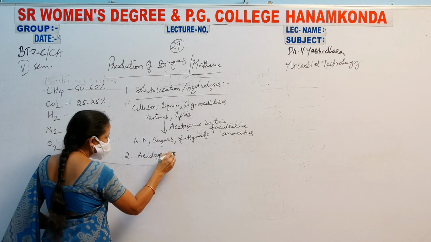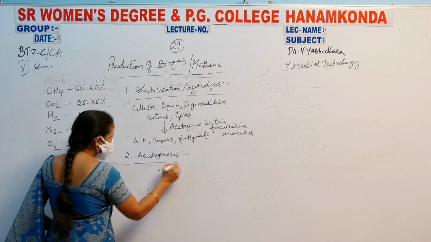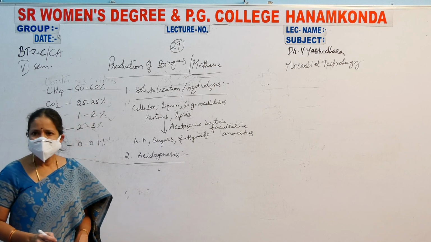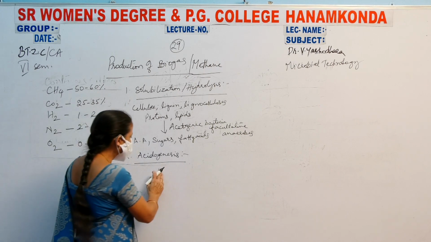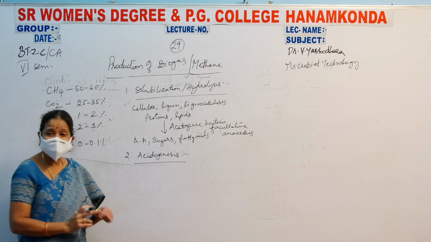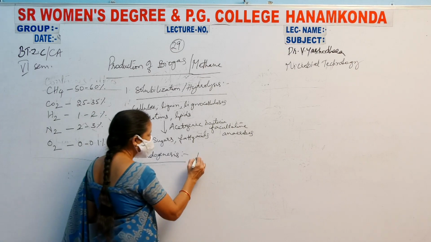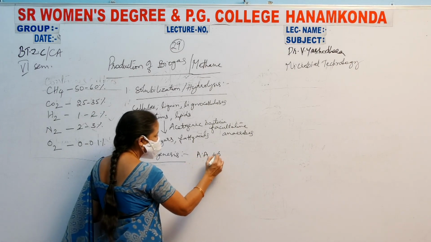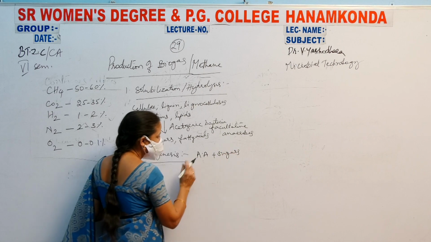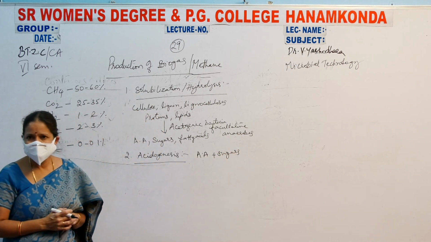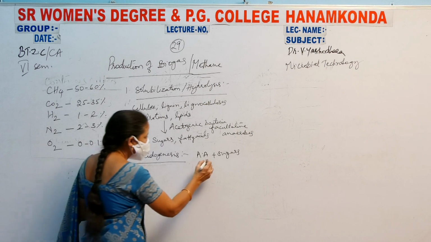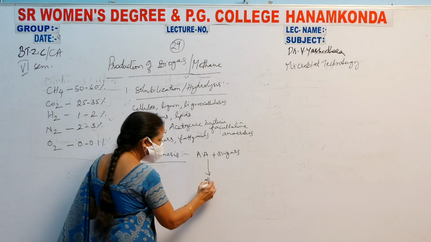Acidogenesis. Now, what happens? It takes place in two methods. One is amino acids plus sugars. These amino acids and sugars are converted into organic acids, alcohols, ketones.